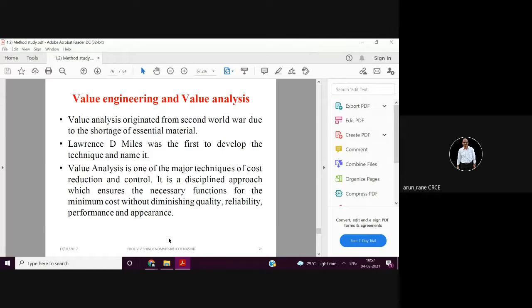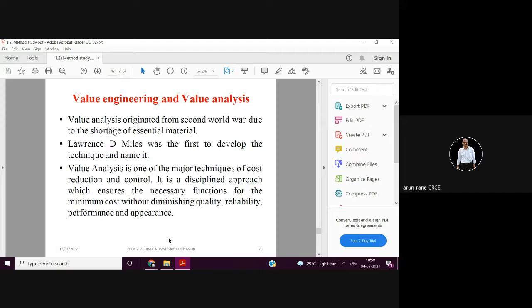So it is function upon cost. If you want to increase this ratio, then your function should be high and your cost should be less. And obviously, this ratio of function to cost has to be more than one.